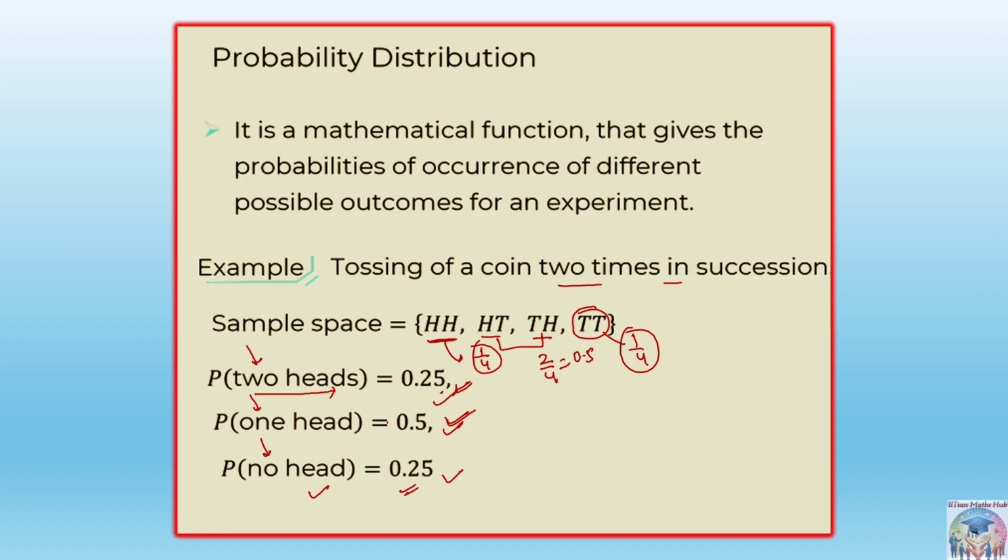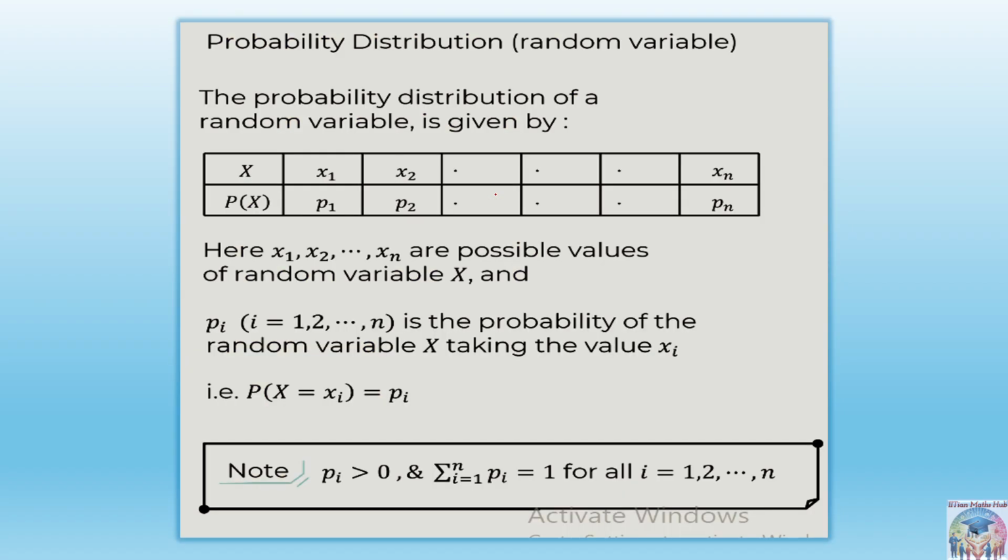For each value of the random variable we get different probabilities. So it is written here: it is a mathematical function that gives the probability of occurrence of different possible outcomes for an experiment, and it can be associated with the random variable. Let's go to the next part.